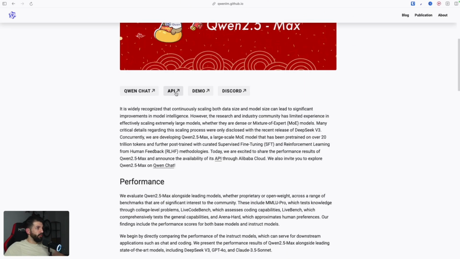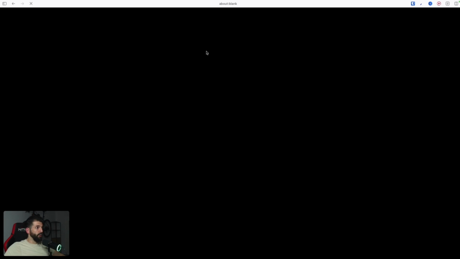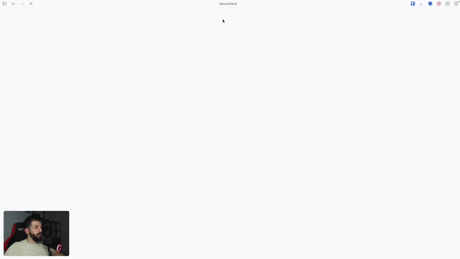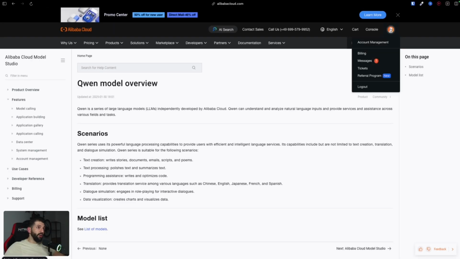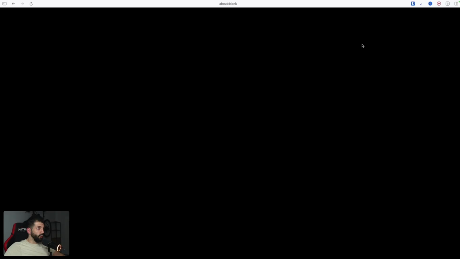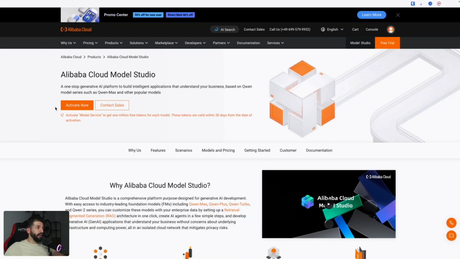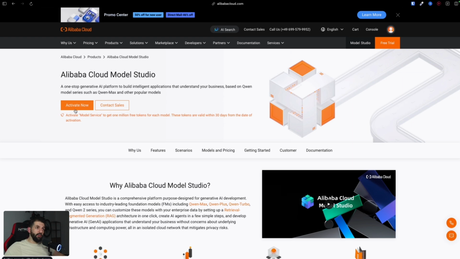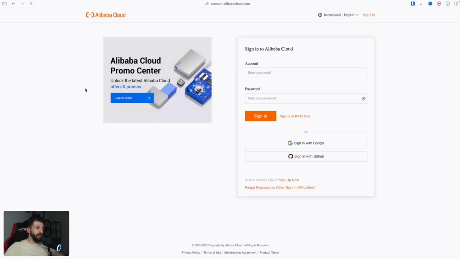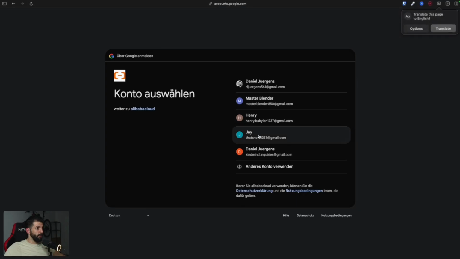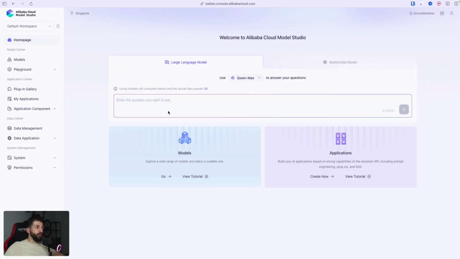Okay, so we can visit the official Qwen 2.5-Max blog. What you need to do is click on API, and then you will be redirected to Alibaba. As you can see, I'm already logged in. So you want to click on Model Studio. If you click Activate Now, you will be prompted to create an account and go through the registration process. You also need to add payment details, right? But then click on Activate Now again after you've created an account. So let me quickly sign in with the correct account. You will be redirected to this page.